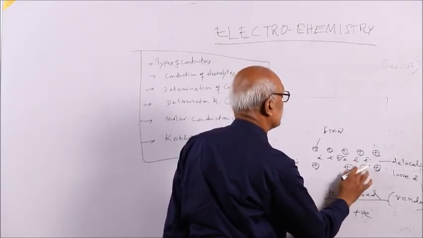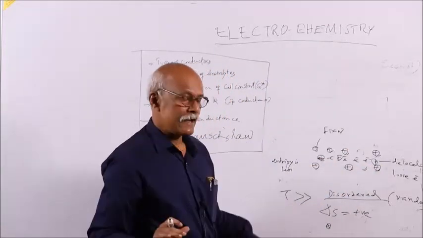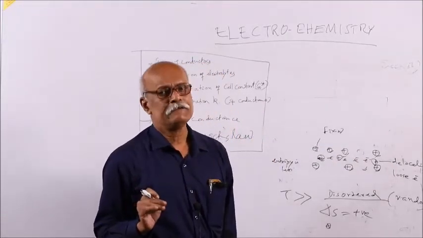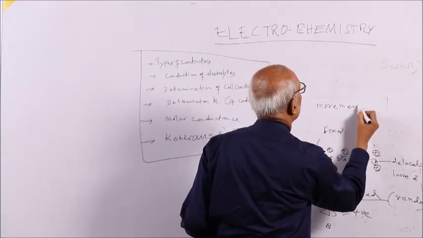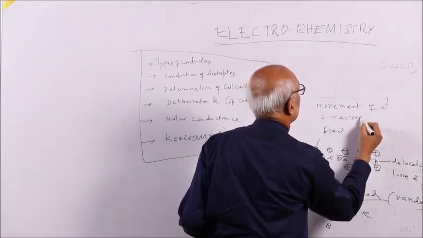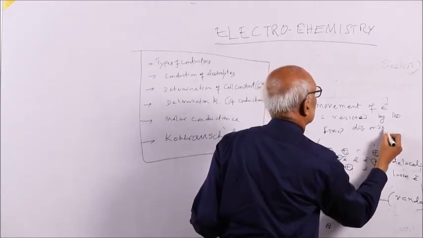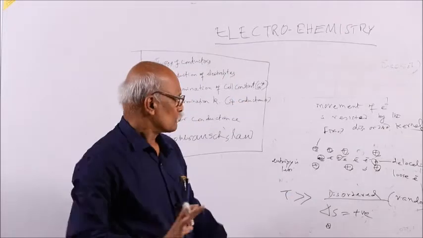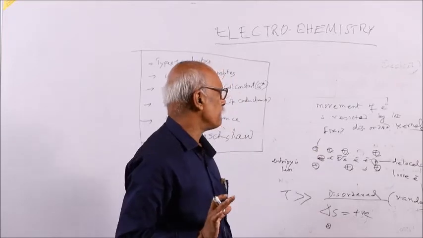Suppose this kernel comes into this kernel, comes into this kernel. If the kernels are haphazardly arranged, then free movement of electrons is resisted. Movement of electrons is resisted by the disordered kernels. So when the kernels are disordered, they resist the free movement of electrons.